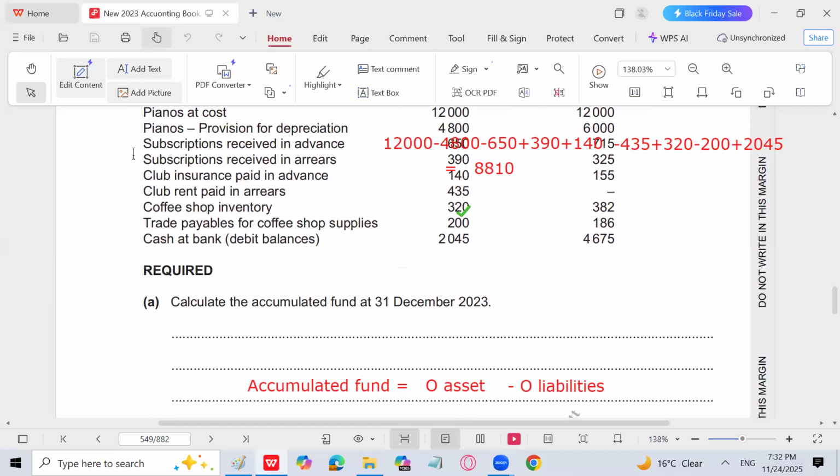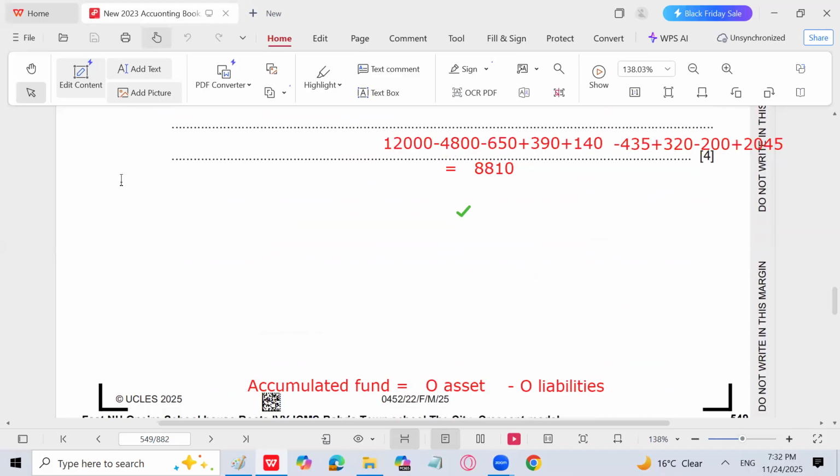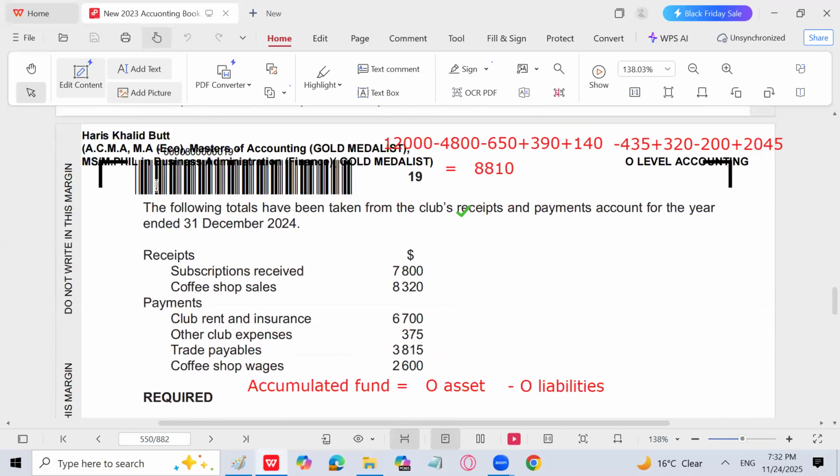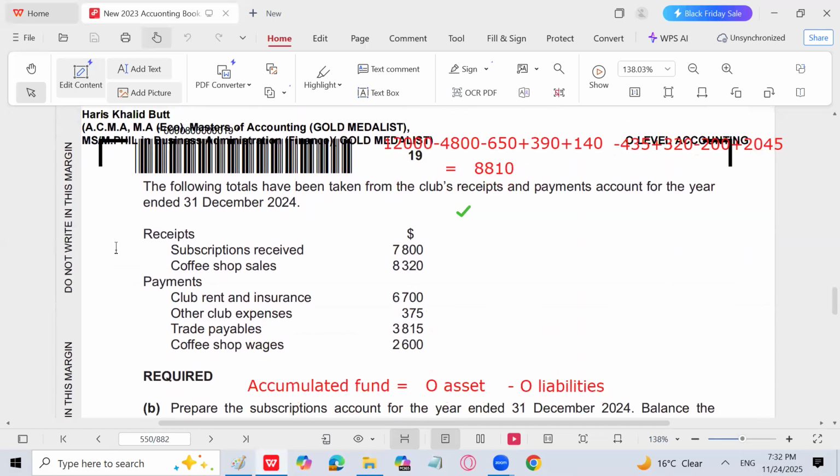Let's move forward. The following totals have been taken from the club's receipts and payments account for the year ended 31st December 2024. Receipts: subscription received 7,800, coffee shop sales 8,320. It means the coffee shop is selling coffee for cash. Payments: club rent and insurance, other club expenses, trade payables, and coffee shop wages, which is 2,600.